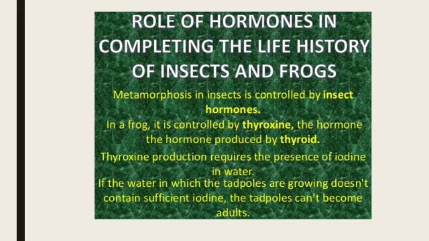And you already know that iodine is required for the production of thyroxine. It means if iodine is not present in the water in which the tadpole is growing, then it will not develop into a frog.